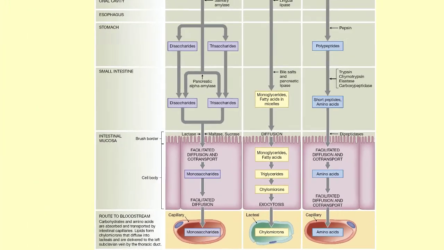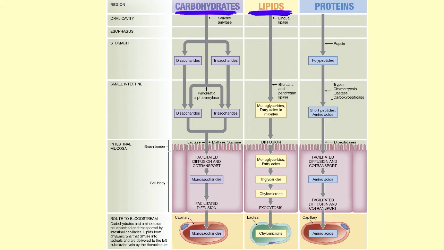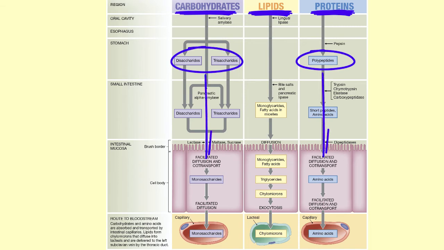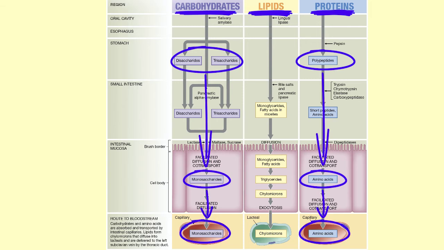In summary, the digestion of carbohydrates, lipids, and proteins is an enzymatically controlled process of breaking large molecules down into their subunits so they can be absorbed into the bloodstream. Polysaccharides and proteins are broken down into monosaccharides and amino acids respectively, both of which pass through the intestinal epithelium into the interstitial fluid and then into capillaries. Lipids are digested into chylomicrons that travel first into the lymphatic system and then into the bloodstream.